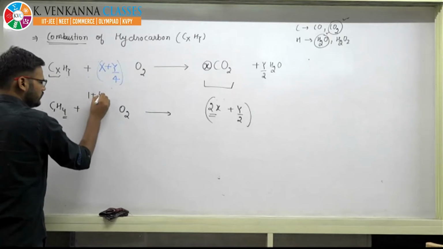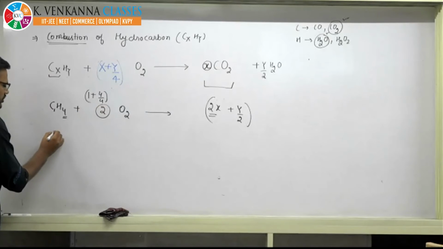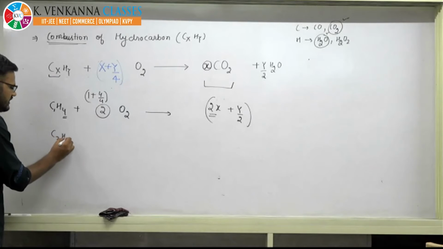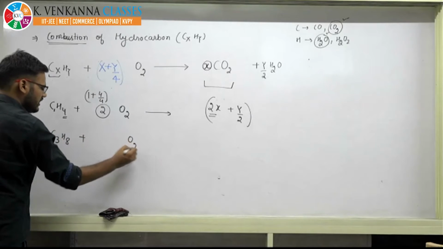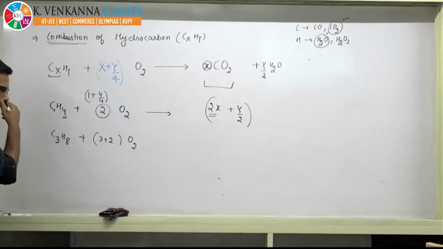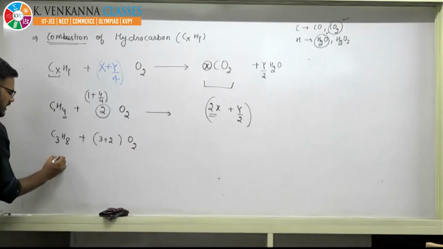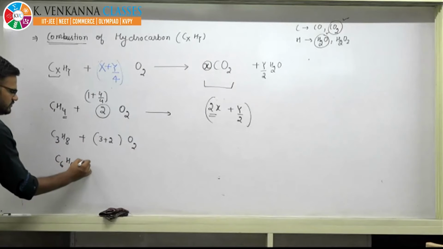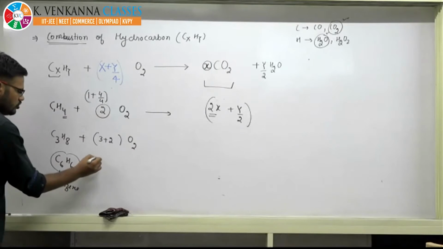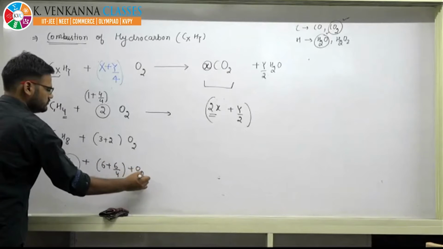How did it come, beta? 1 plus 4 by 4. If you solve this, then the number of oxygen is twice. Someone was asking about propane. So this is propane, C3H8. The number coming here will be 3 plus 8 by 4, that is 3 plus 2, 5. If you put something else like C6H6, this is benzene, beta. So it will give 6 plus 6 by 4. This is how you have to solve.